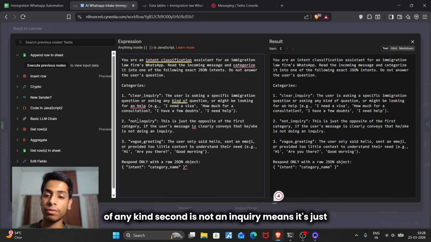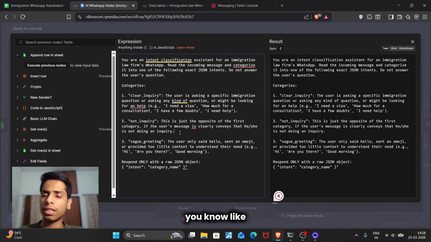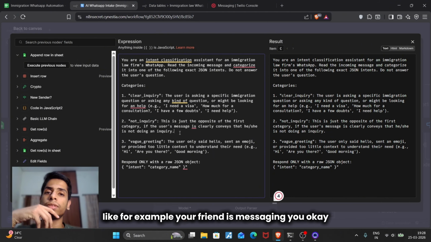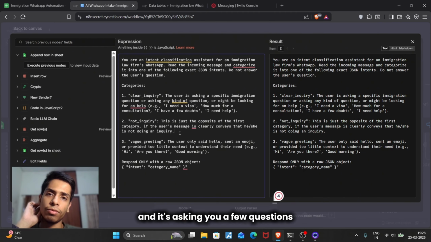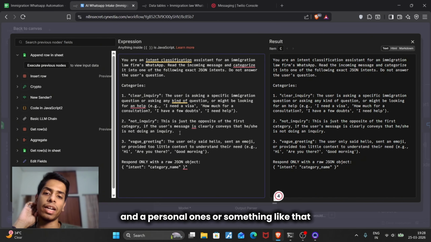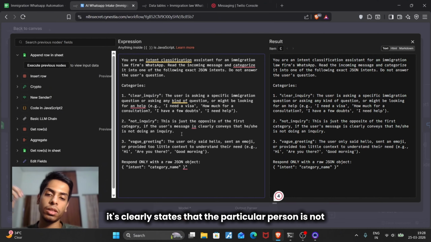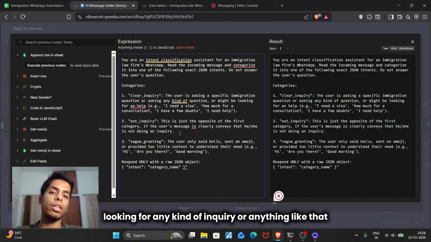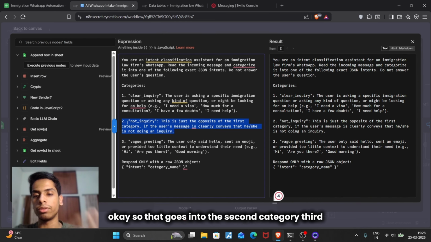Second is not an inquiry. For example, your friend is messaging you, asking you a few questions, personal ones or something like that. So it clearly states that the particular person is not looking for any kind of inquiry. So that goes into the second category.